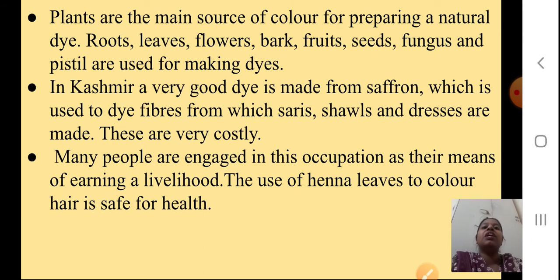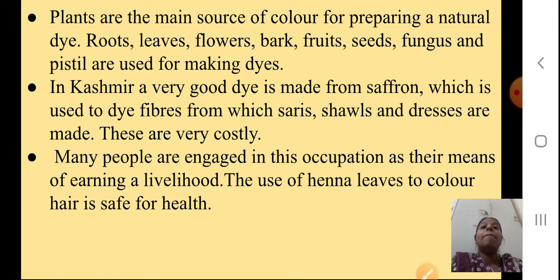Okay students. Now plants are the main source of color for preparing a natural dye. Roots, leaves, flowers, bark, fruit, seeds, fungus and pistil are used for making dyes. Okay, in Kashmir a very good dye is made from saffron, which is used to dye fibers from which saris, shawls and dresses are made. Now all of you know saffron. Okay, it is very costly.